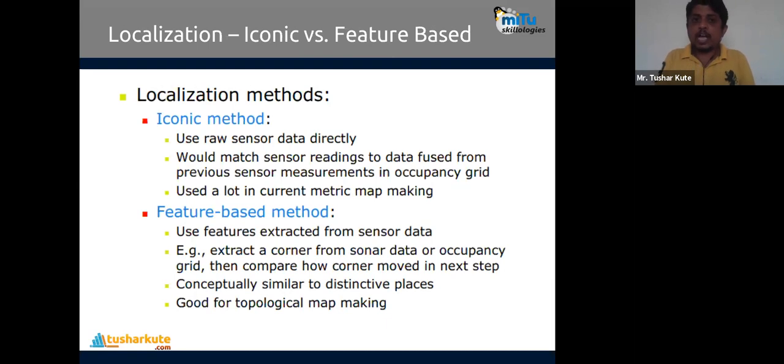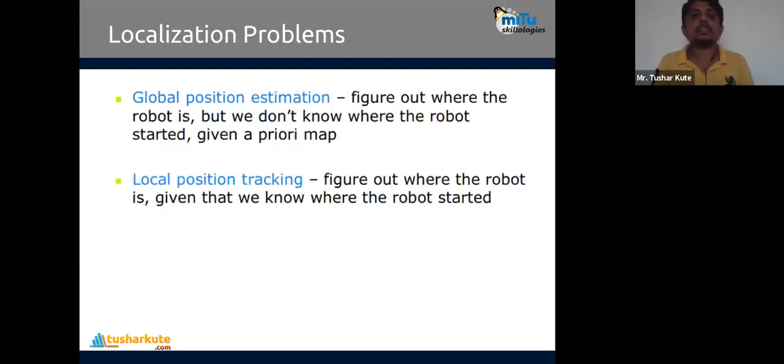But if you compare the speed, the iconic method is somewhat faster, because direct data is taken. They are not applying any data analytics methods there. Directly data is taken. But the feature-based method adds its own algorithm, and only useful data is taken out of it. Remember that. And what are the problems that may appear?